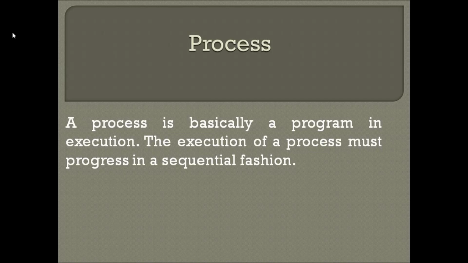Understood? And one more important thing, the instructions in the process are going to be executed in sequential order. That means one by one the instructions are going to be executed. A process is also a program, but when it is under execution, a program can be called a process.